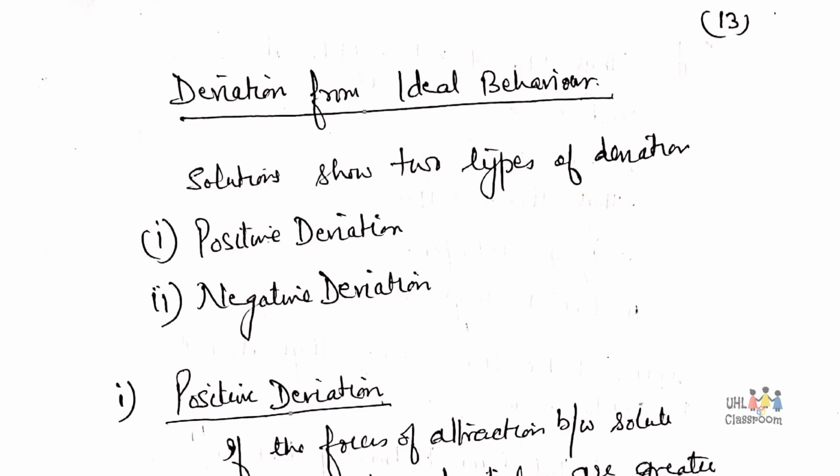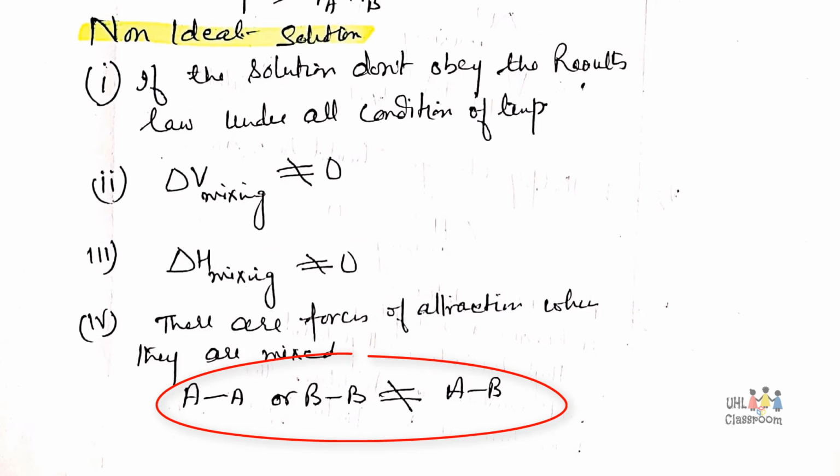Now the question arises: why do solutions deviate from ideal behavior? When the forces of attraction between solute and solvent particles and the forces of attraction between the particles in the solution are not equal, then the solution deviates from ideal behavior.